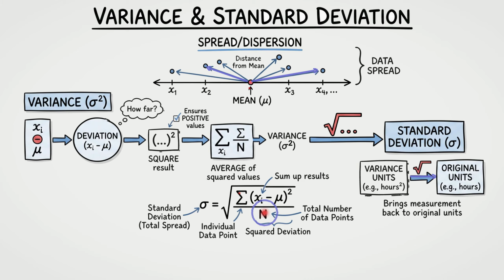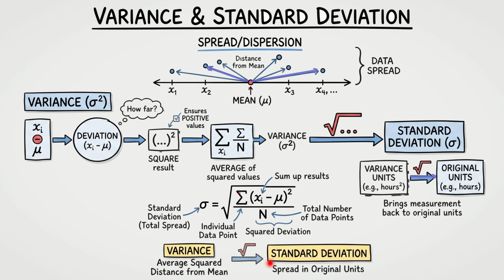To summarize the core takeaway, variance measures the average square distance from the mean, and standard deviation is its square root, representing the spread in original units. Next, we will look at how the standard deviation visually shapes our data into a familiar mountain-like bell curve.